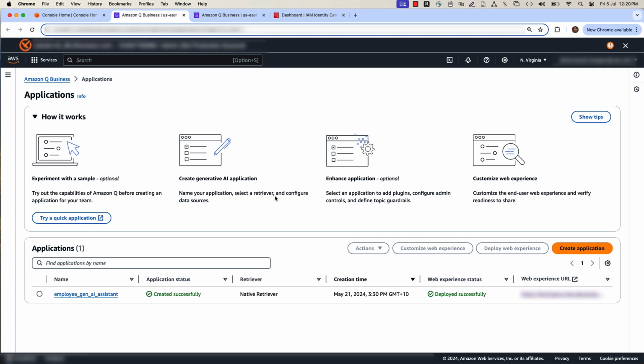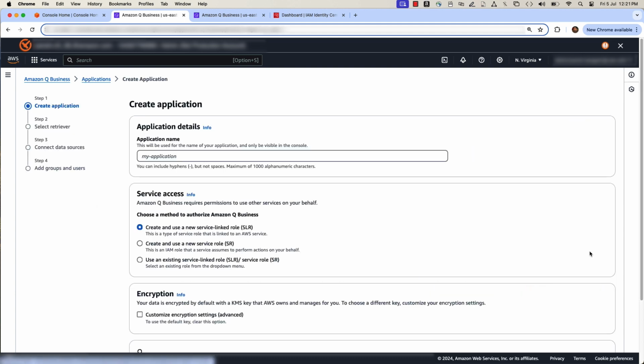At a high level, you can create your first Q Business app in a few simple steps, such as creating the app, adding a data retriever, configuring data sources, configuring security controls and guardrails, and also customizing the web experience for your users. Click on the Create Application tab. Let's name the application Octank Employee Assistant.